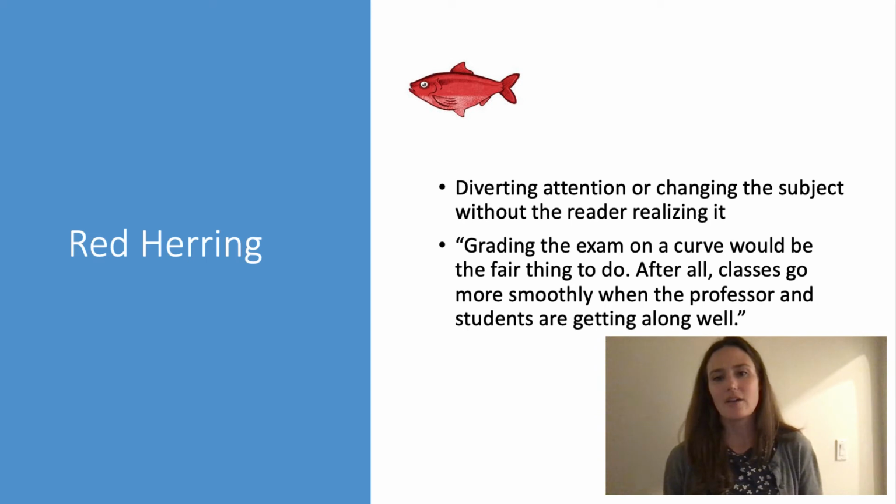So something like, grading the exam on a curve would be the fair thing to do. After all, classes go more smoothly when the professor and students are getting along well. Well, first this seems like a decent argument, but then we realize we're talking about fairness and grading. This point about the professor and students getting along, that's really tangential to the argument, right? It's not connected to fairness, because it's certainly possible to have a class that is very fair, but the professor and the students aren't getting along well. So the second part of that is a tangent. It's designed to get us thinking about something else.